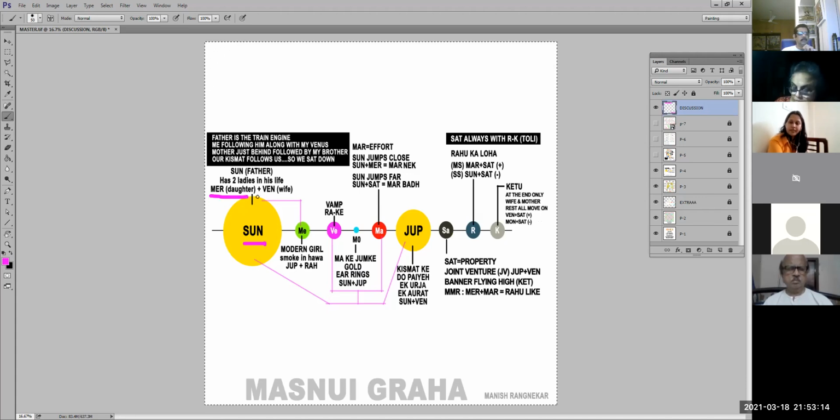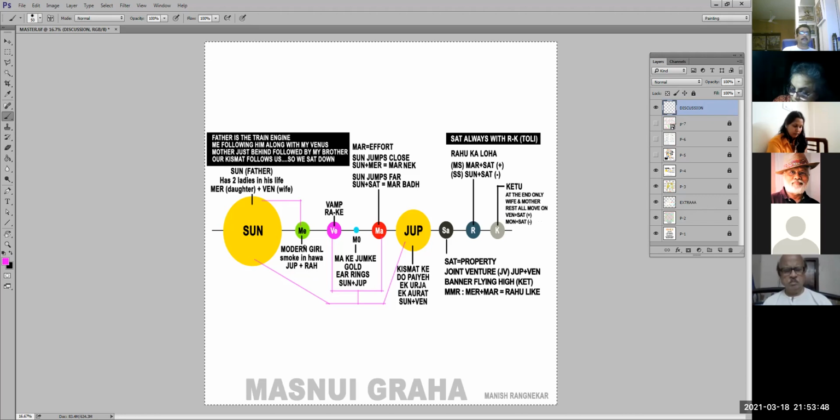One is his daughter and one is his wife. So Mercury plus Venus also makes Sun. Okay. Mercury, if you remember, all along I have been describing Mercury as a young girl who is Durguni, Mastikhor. She likes to smoke, she likes nightlife, all that sort of a thing. So a girl who wants to smoke, so she is blowing. So I'd say you imagine that as a modern young girl blowing dark clouds into the Hawa. So Hawa is Jupiter, black clouds is Rahu. So Rahu plus Jupiter also makes Mercury.